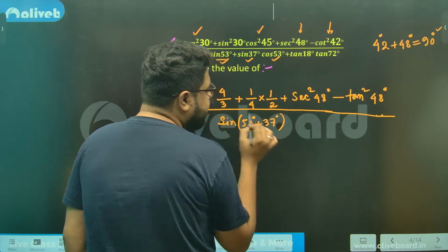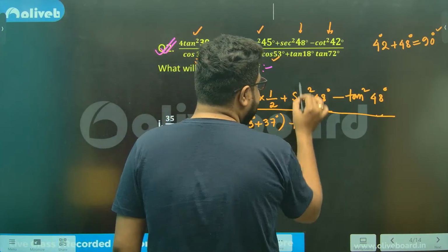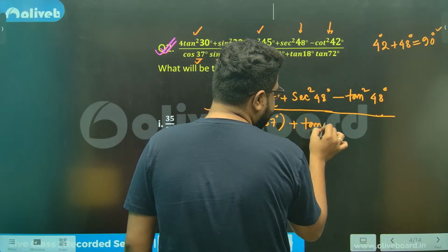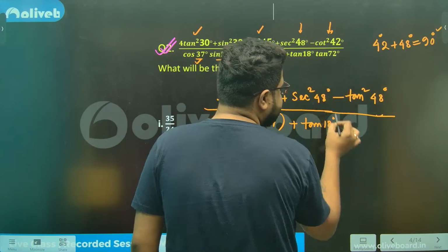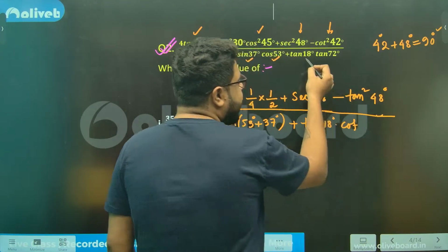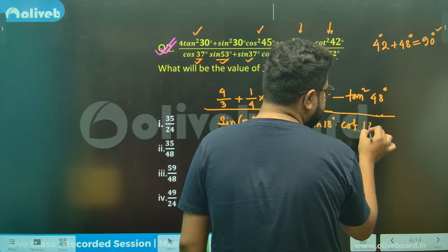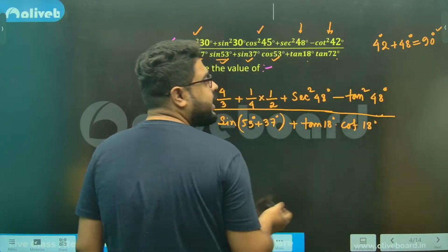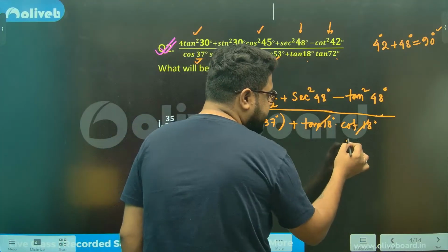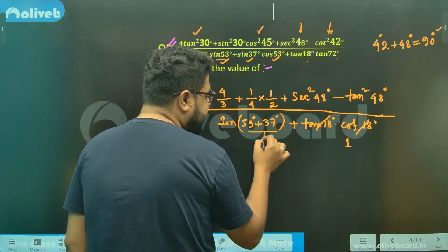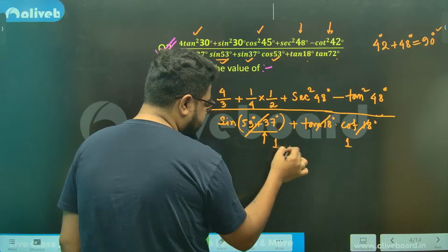This will be a better approach. Plus, here you change it. Keep one, change the other one, sir. This will be changed to cot. 18 plus 72 is 90. So you just change 72 as tan will get changed to cot 18. So this gets cancelled as 1. This is 90 degrees. Sine 90 degree is also 1.